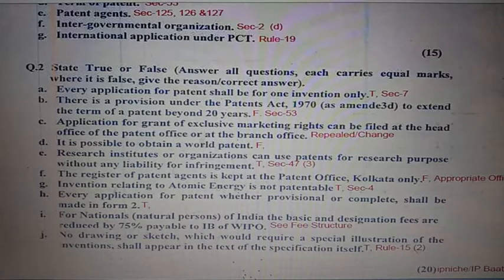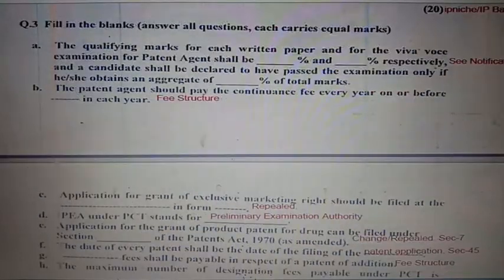Question number 2j. No drawing or a sketch which would require a special illustration of the invention shall appear in the text of the specification itself. Statement is true. Kindly see rule 15 clause 2. Question number 3, fill in the blanks. Question number 3a. The qualifying marks for each written paper and for viva voce. Kindly see the notification because it changes every year. Question number 3b. Regarding fee, kindly see the fee structure.